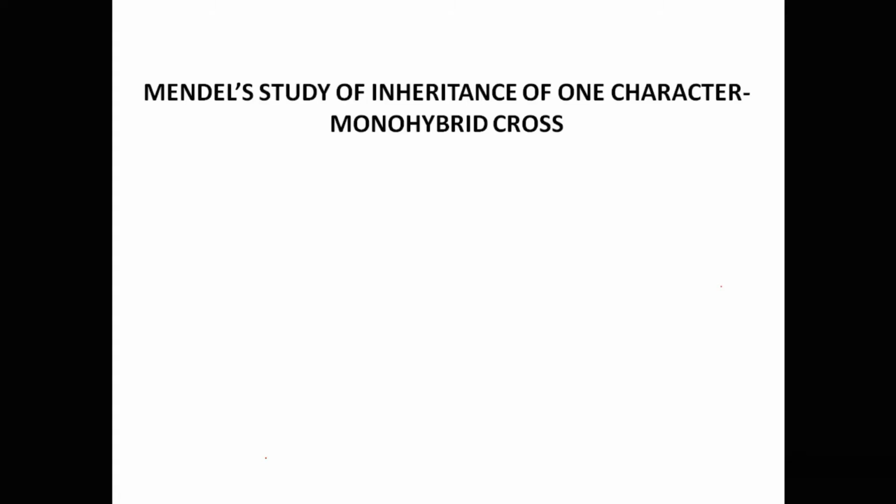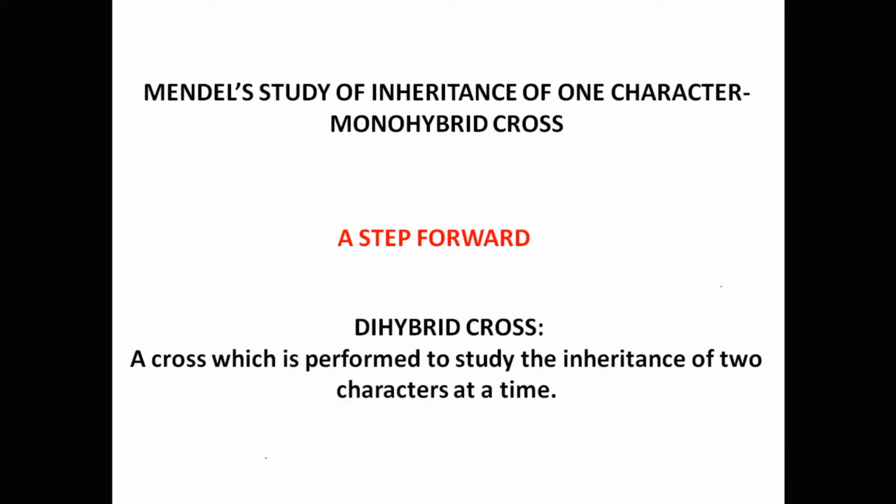Coming again to Mendel's work now. After crossing pea plants to study the inheritance of a single character, that is monohybrid cross, Mendel moved one step forward. He now conducted crosses to study the inheritance of two characters at a time, and this type of cross is called dihybrid cross. It is noteworthy that on crossing pea plants, all the 7 characters of the parents are passed to the next generations. But to simplify the studies, Mendel focused on the inheritance of one character or two characters at a time.